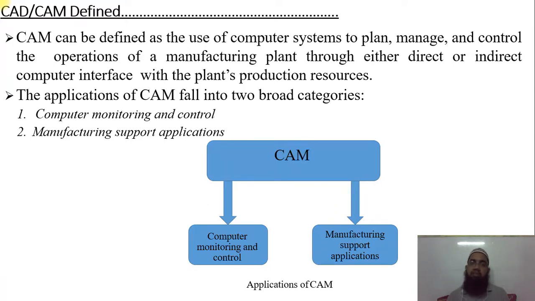Direct process. But sometimes we are also using some interface. For example, in rapid prototyping, first we make the design in some other software. We can use our interface and transfer it to another software, like manufacturing software, and that manufacturing software is used to develop the model in rapid prototyping.